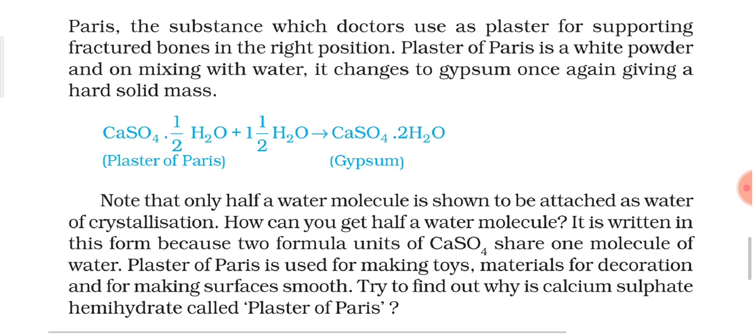So what happens in case of plaster of Paris? In case of plaster of Paris, two formula units of CaSO4 have one molecule of water. So that is why when we write the formula of plaster of Paris, we only show one formula unit, CaSO4. If one water molecule is attached with two formula units, then with one formula unit only half a water molecule will be attached, and that is why we show it so.